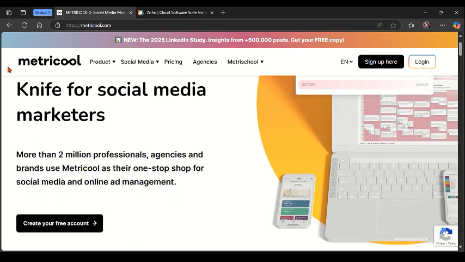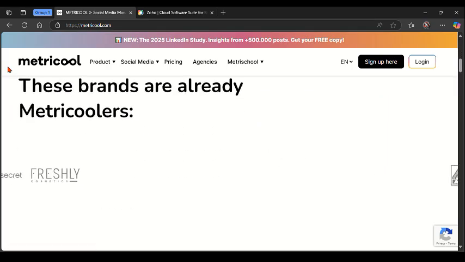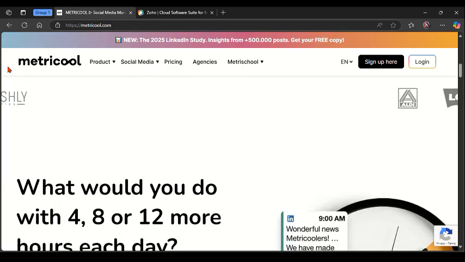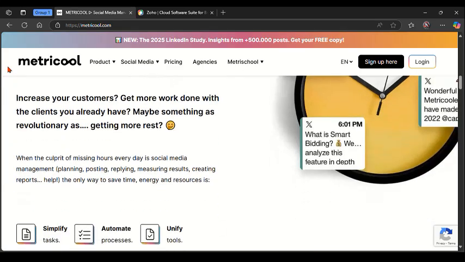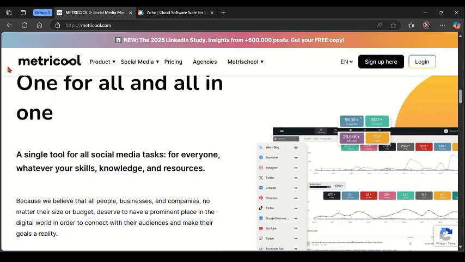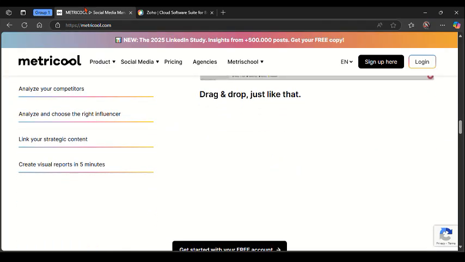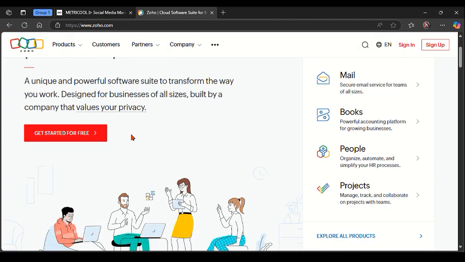And here's the overall conclusion about these two platforms. So if you are analytics focused, want multiple channel performance tracking, and need strong reporting across digital channels, the best and safer option for you is to go for Metricool. And on the other side, if you need a simple integrated tool for publishing and managing engagement, especially if you are already using a Zoho app, just go for Zoho Social.